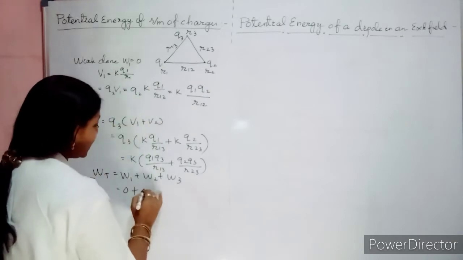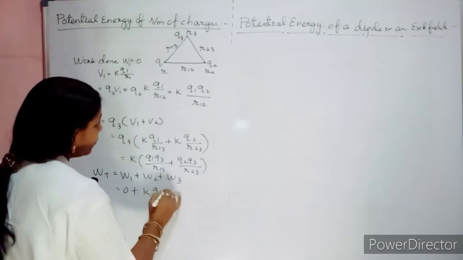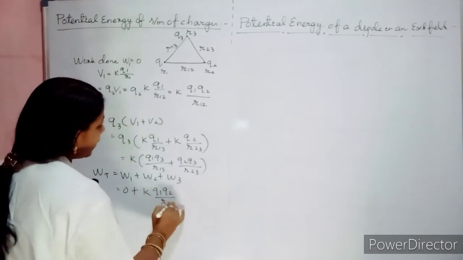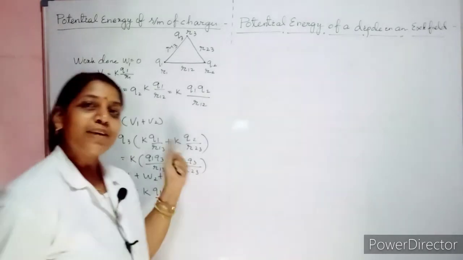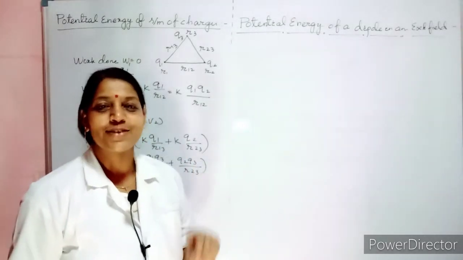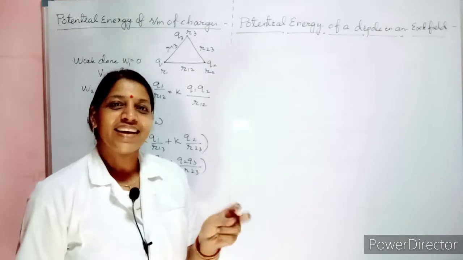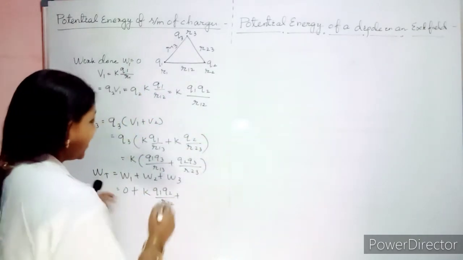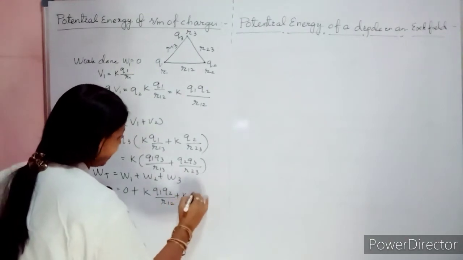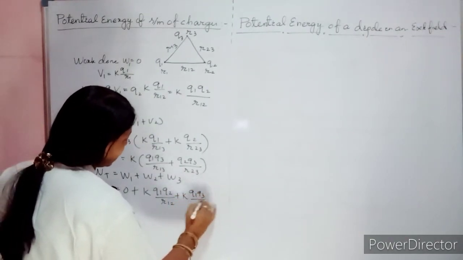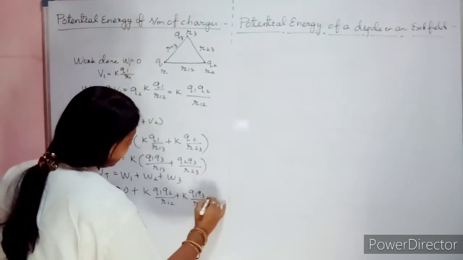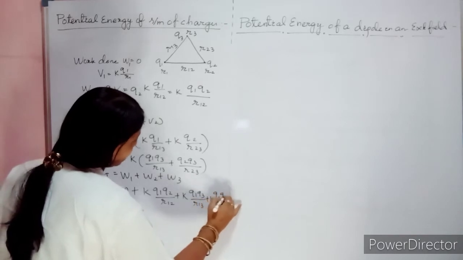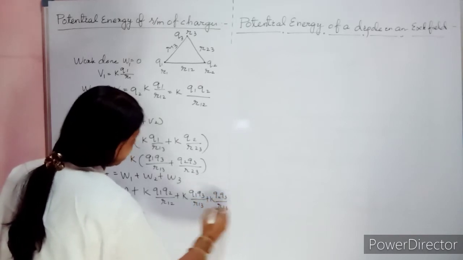When the second charge came, when your second friend entered into the class, you are there to influence. So your W2 is influenced by your charge q1. How much is it? k q1 q2 by r12, plus W3. Your third friend entered. So the first two persons are there, ready to interact with this third charge. So it is now k q1 q3 by r13 plus k q2 q3 by r23.